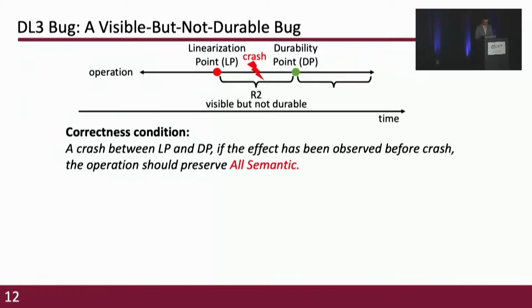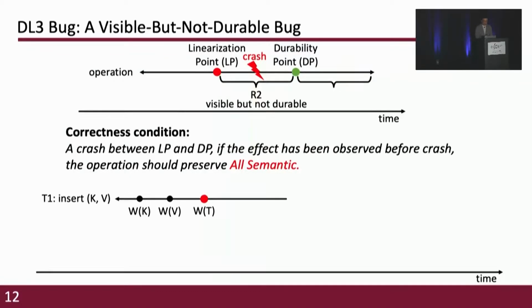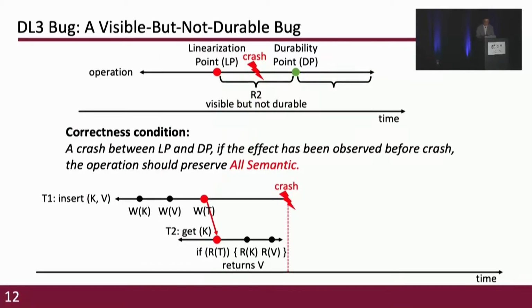For example, thread 1 is executing an insert operation: write key, write value, and write a token. And the write to the token is the linearization point, which makes the effect visible. Concurrently, there is a get operation, which observes the effect of the insert operation, so it returns the value. And right after that, a crash happens.